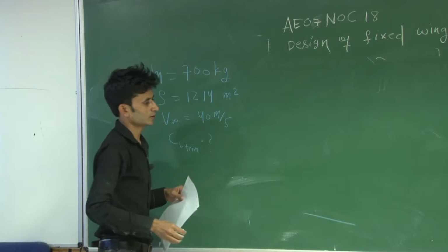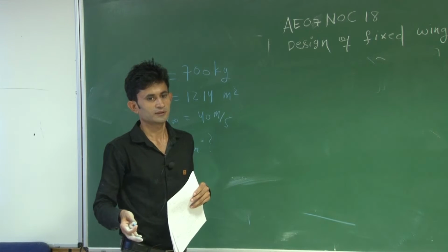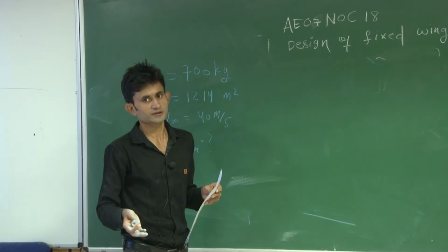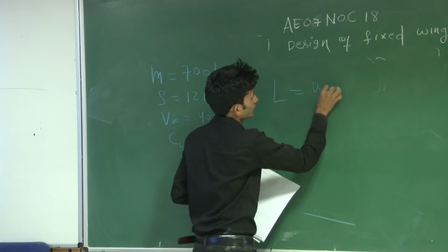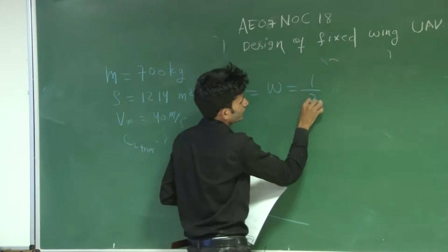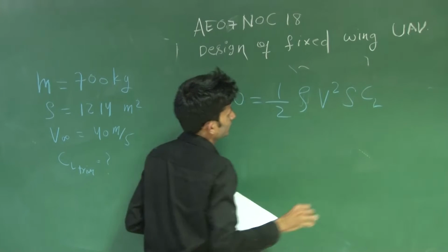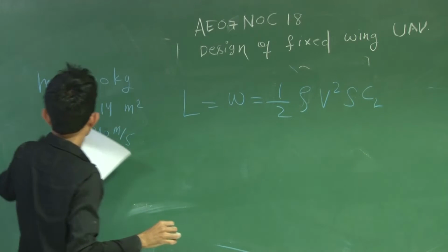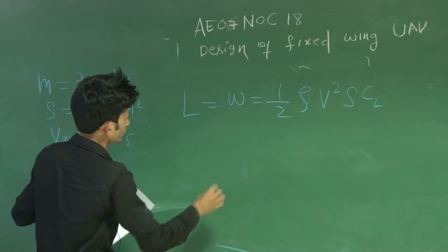So you know that if the aircraft is cruising, then the weight of the aircraft is balanced exactly by lift. So using lift equal to weight, which is half rho V square S into CL. So 700, this is a mass, so you have to convert into Newton.